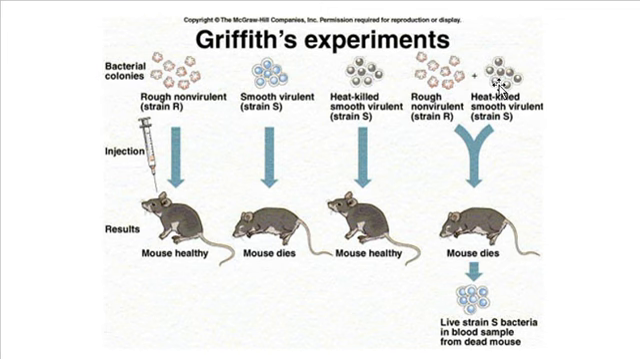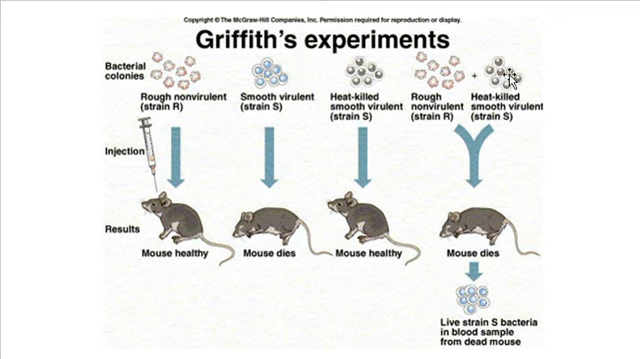And even more surprisingly, if you take that dead mouse and take a sample of his blood and look in his blood, you can actually find some living S strain bacteria. So what Griffiths figured out is that even though this S strain bacteria is dead, parts of it are still going to be there. They may not be functioning and working in living things, but you're still going to have proteins there, and DNA there, and some carbohydrates left behind from those cells.